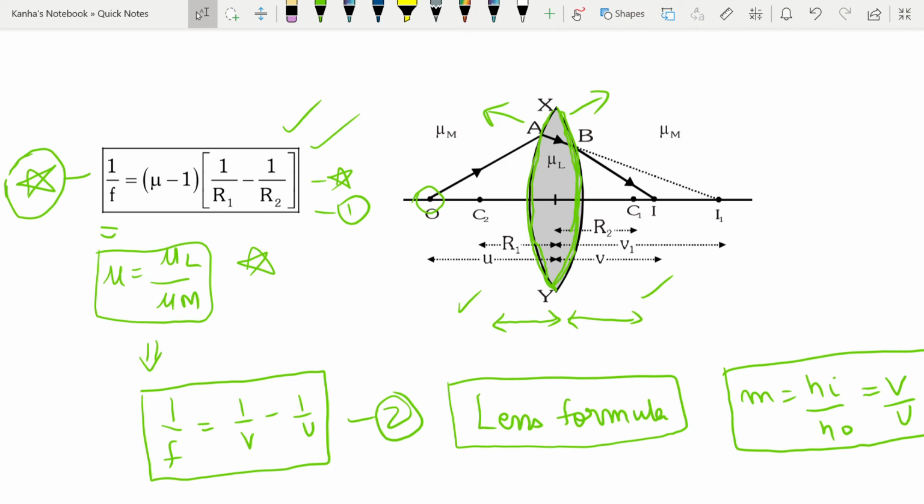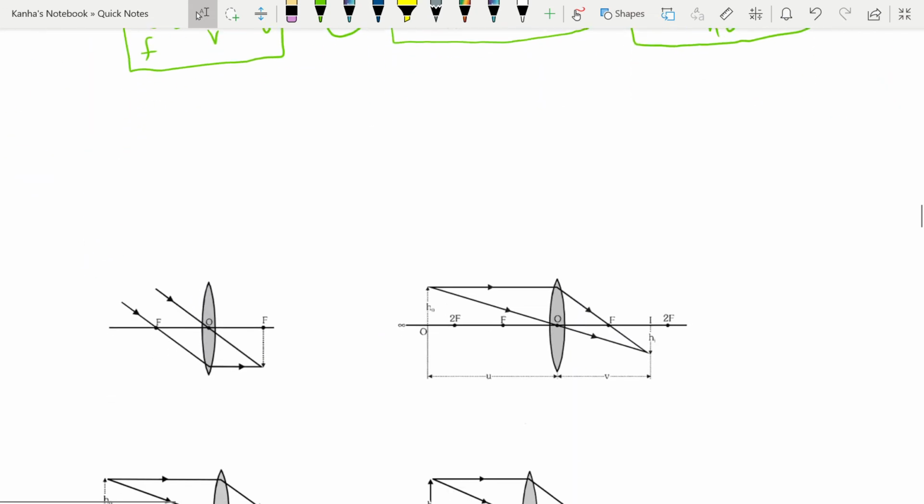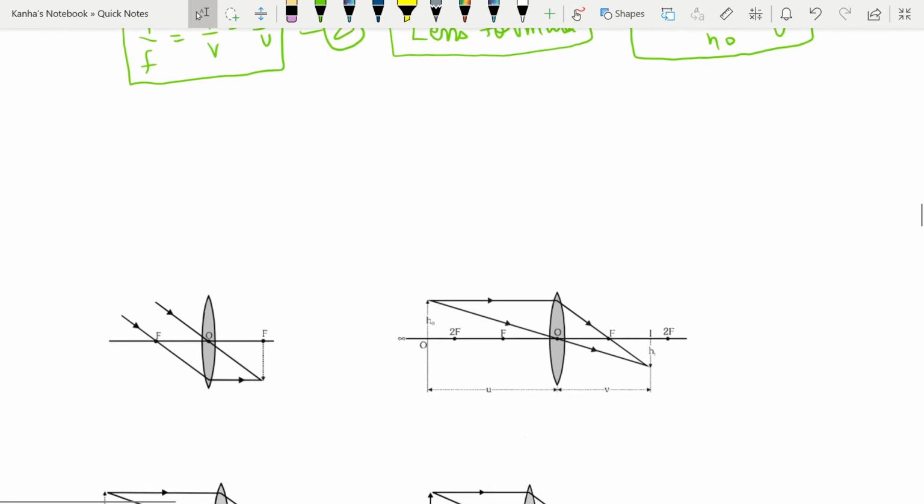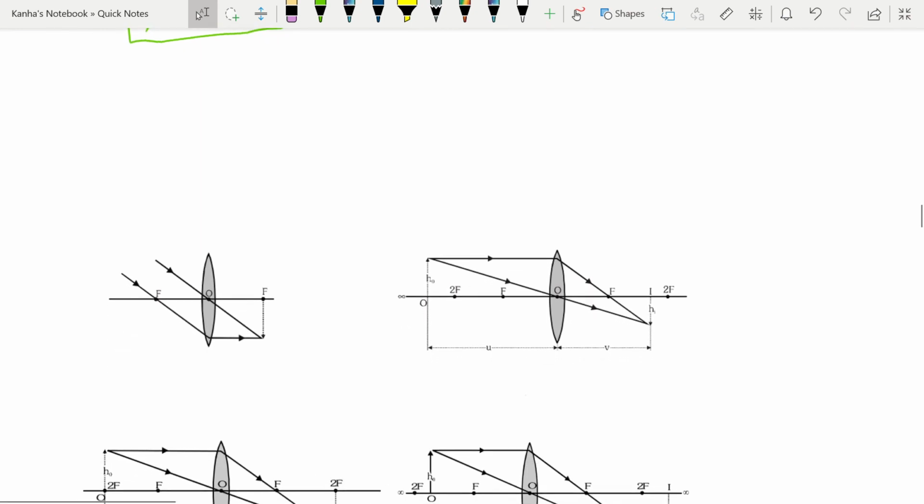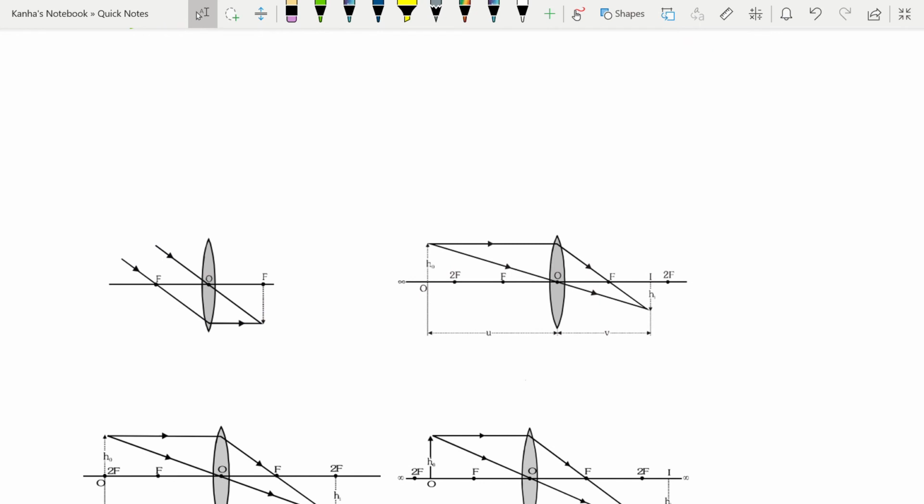There are again rules for image formation for convergent or convex lens, and similarly for concave lens. Just as we did for mirrors, we'll quickly go through these rules. First, if the object is placed at infinity, then the image is formed at the focal point f2, and it is real, inverted, and very small in size.